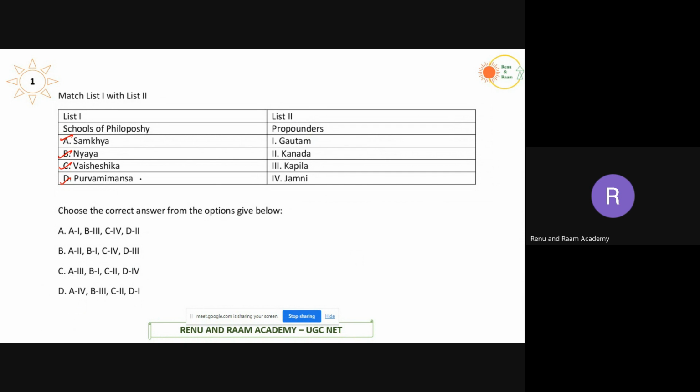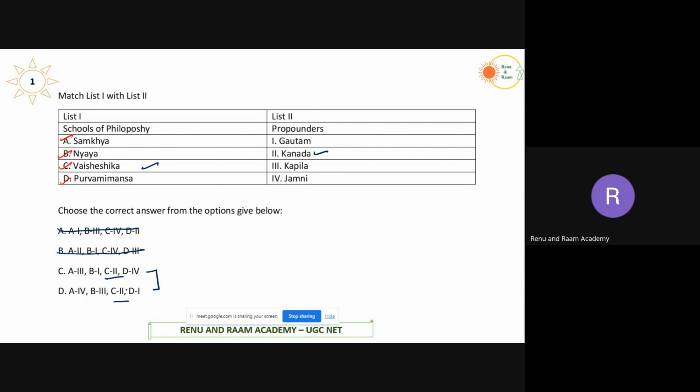We have studied earlier that Kanada is called the father of Indian physics. Indian physics had its origin in the philosophy called Vaisheshika, so you will automatically get the answer. Vaisheshika is given by Kanada. When you match C with 2, you can eliminate options A and B. The remaining ones are C or D, because in both, C is 2.